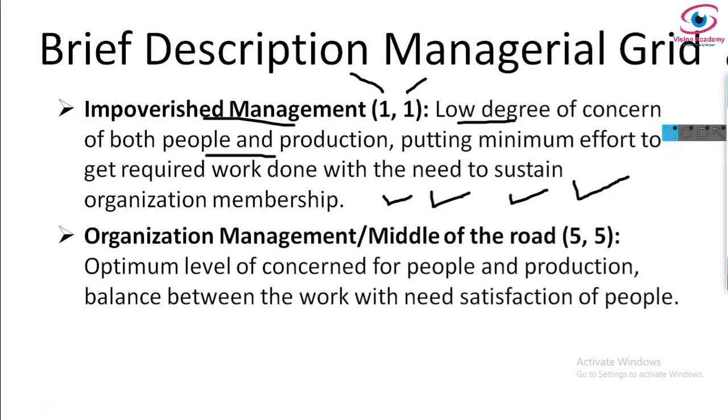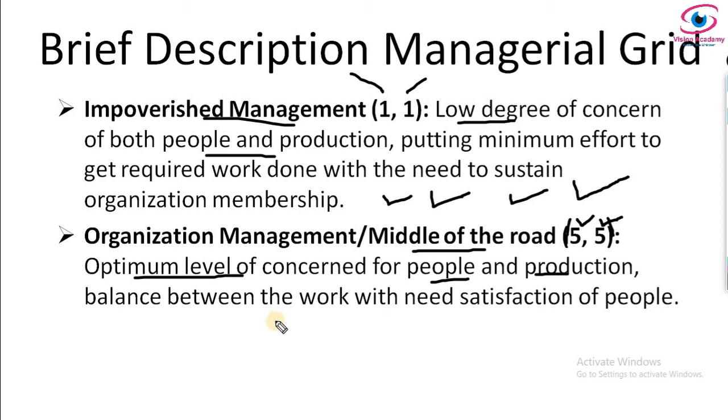One more, the last one, is middle of the road or organization management. Look at these numbers: 5 for production and 5 for people, which means an optimum level of concern for people and production. He maintains a balance between work and the need for satisfaction of people also.